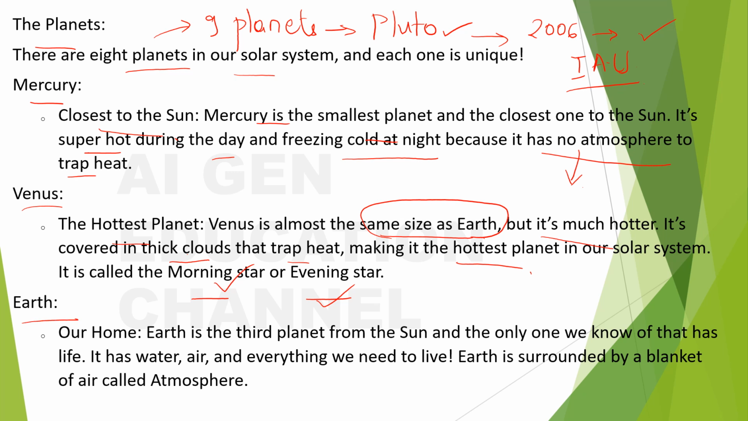And Earth, our home. Earth is the third planet from the sun and the only one we know of that has life. Okay, it has water, air and everything we need to live. Earth is surrounded by a blanket of air called the atmosphere. Atmosphere is one of the important reasons for life to survive, or rather for life to start even on the earth. It is because of this atmosphere. One of the reasons, not the only reason.